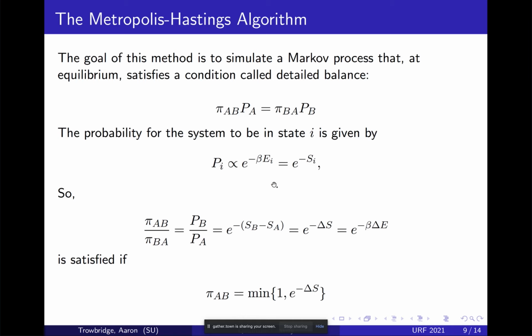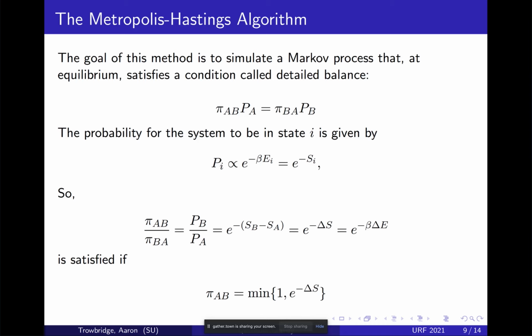And we know the probability to be in a certain state is given by the Boltzmann distribution. So it's Boltzmann distributed by this e to the minus beta, the e to the action, essentially. There's a certain condition that has to be satisfied: the probability of going A to B over the probability of B to A has to be equal to this. One solution is this function pi AB, the minimum of 1 and e to the minus change in action. Change in action is basically change in energy.